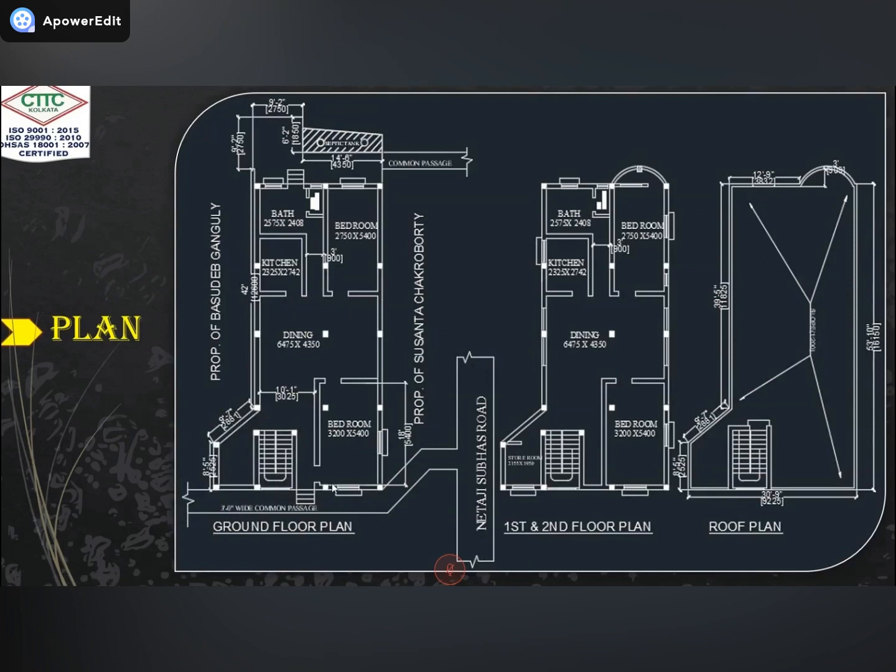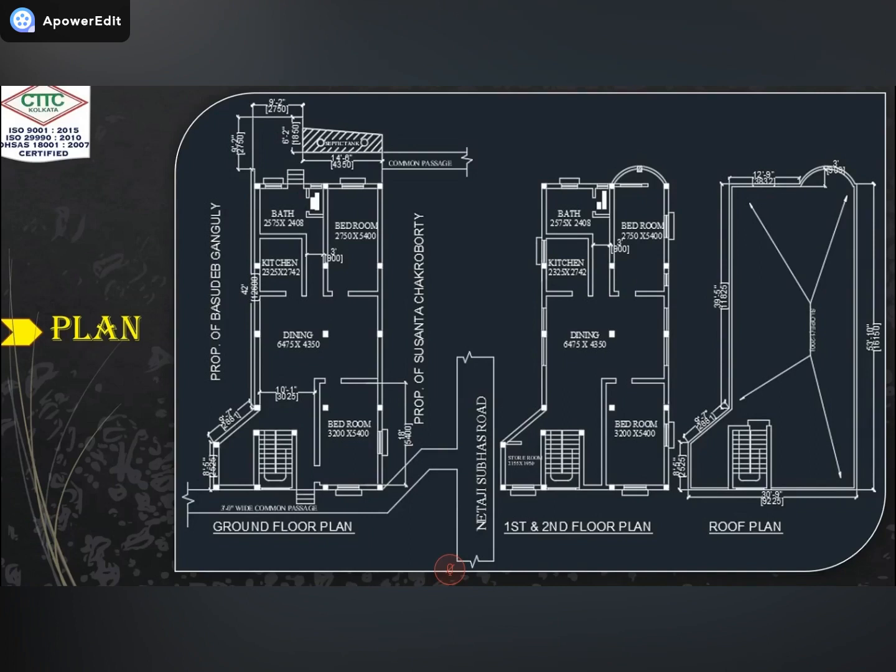Plan is a top view of the building. So you can see here, this plan is showing only the built up area. Built up area means the area which has building, or you can also say the floor area. It is called the floor area. So floor area is called a built up area.